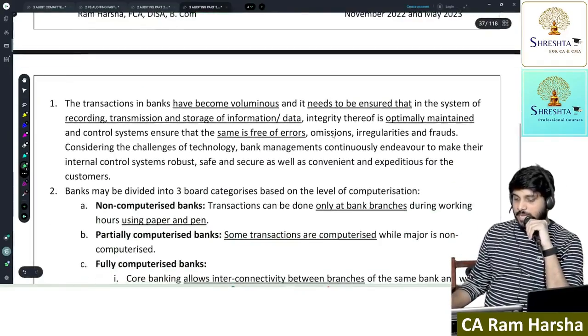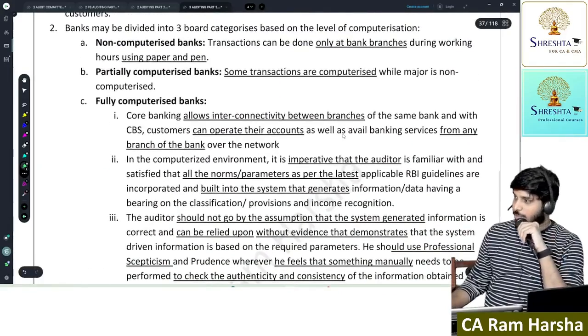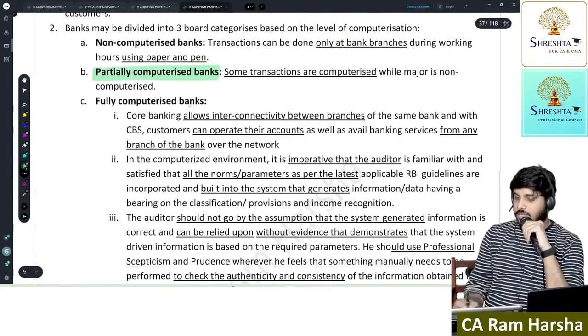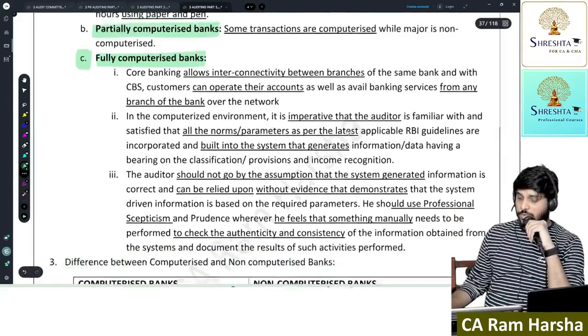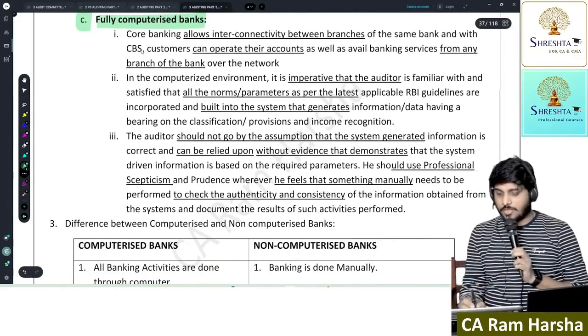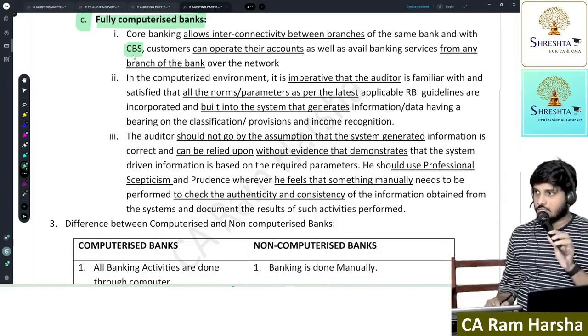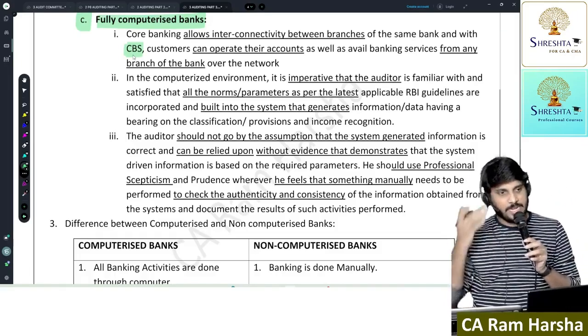Now, what is the bank accounting system? The banks are broadly categorized into 3 parts: non-computerized banks, partially computerized, or fully computerized. Nowadays, you can only find fully computerized banks. Fully computerized banks will have core banking solution software. They will be implementing core banking solution software. It is something like anywhere, anytime banking.